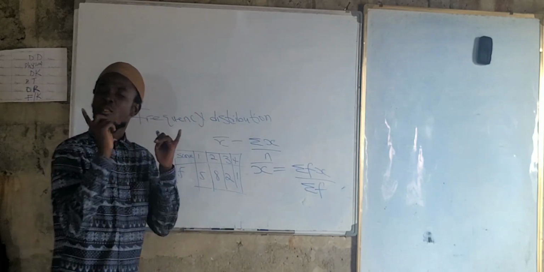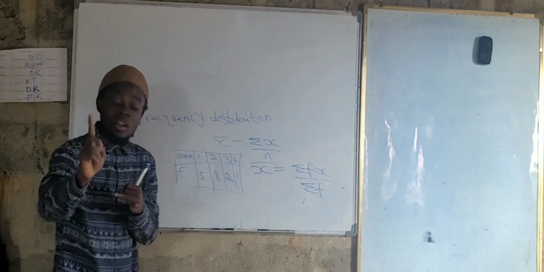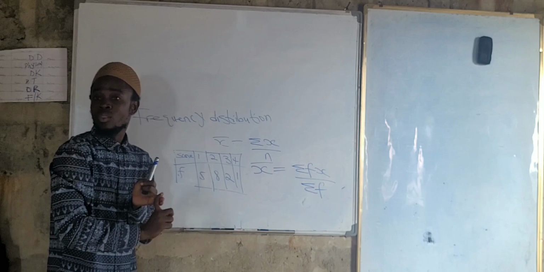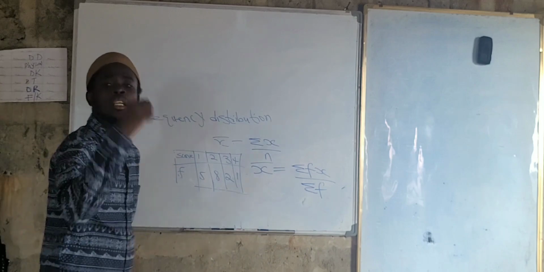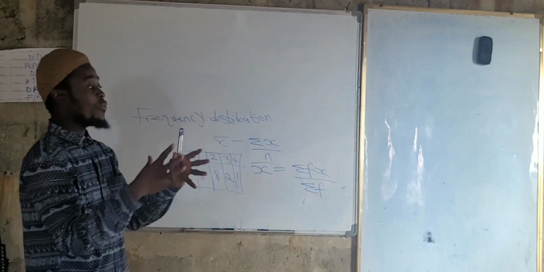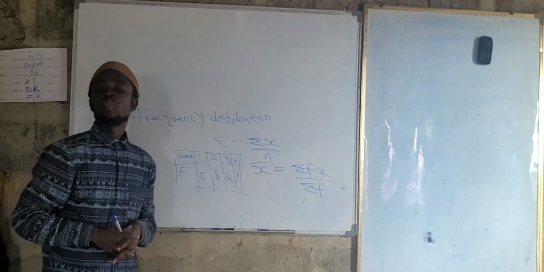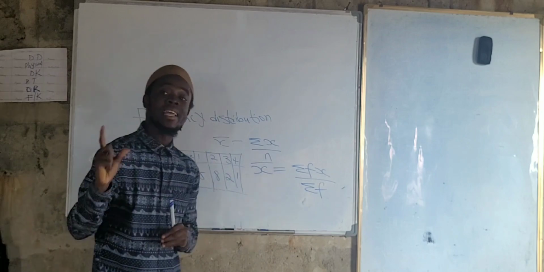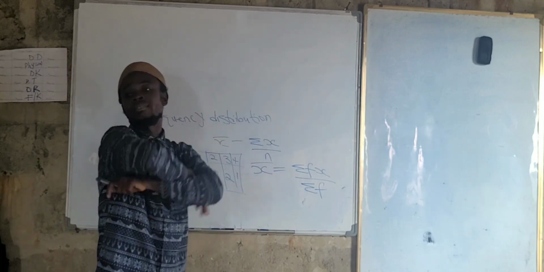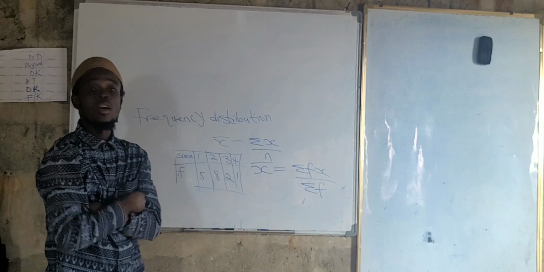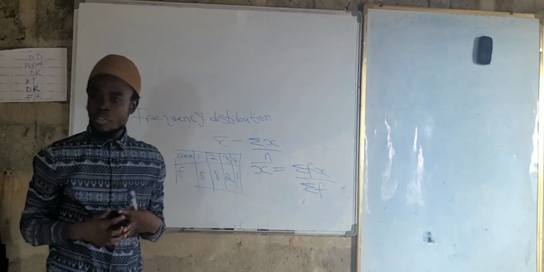From here, we're going to have percentile, and we're going to have decile. Now, normally when we find a median without a frequency distribution, we must arrange the values in ascending or descending order. Always.